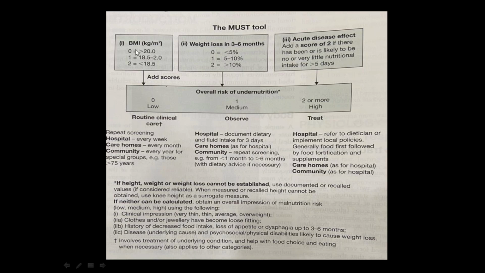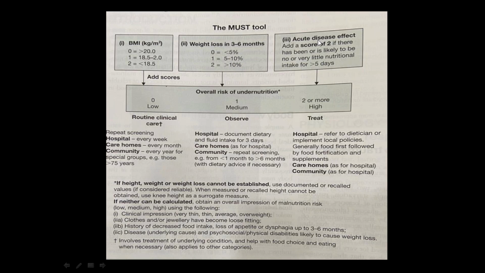For BMI, you give a score of 0, 1, or 2. A score of 0 is more than 20 kilogram per square meter. A score of 1 is 18.5 to 20. It is printed as 2, but it is not 2, it is 20, a printing mistake. A score of 2 is less than 18.5 kilogram per square meter. In the weight loss in the preceding 3 to 6 months, if there is less than 5% weight loss, you give a score of 0. 5 to 10% weight loss, you give a score of 1, and more than 10% body weight loss, you give a score of 2.